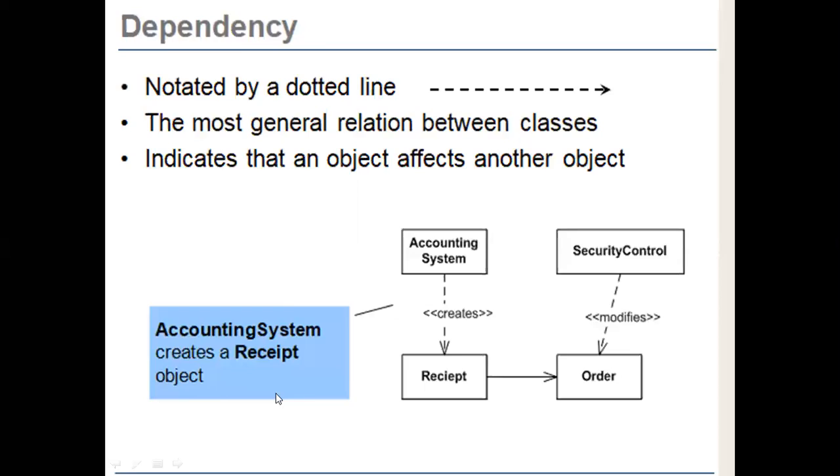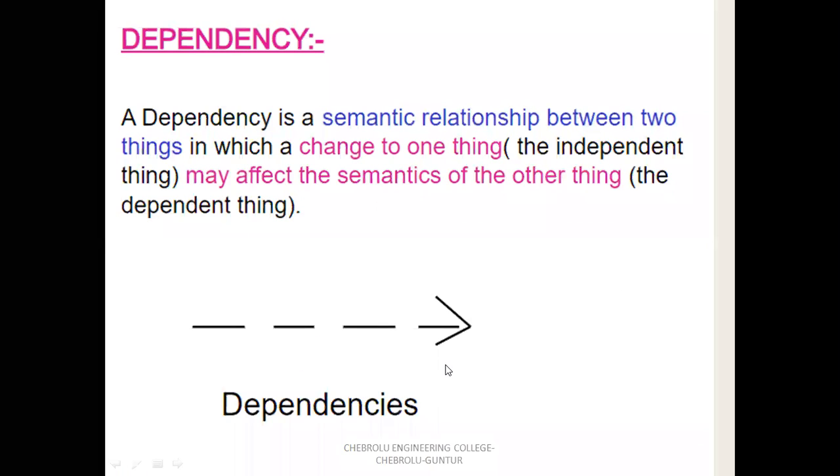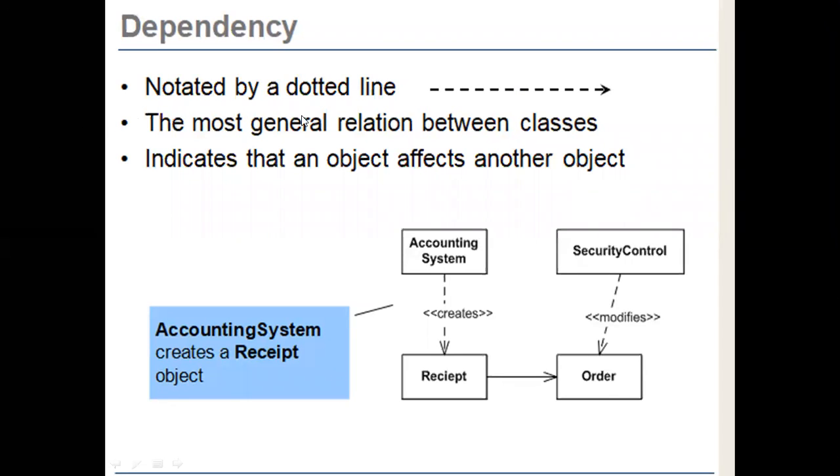Graphically, it is represented by a dotted directed line. This relationship between classes indicates that one object affects another object, that is, the independent thing affects the dependent thing. It is called dependency. Here an example is account system and receipt. If the account system is changed, it also changes the receipt. Suppose in the account system the customer changes, then the receipt automatically changes.